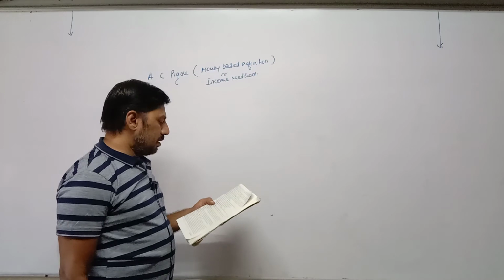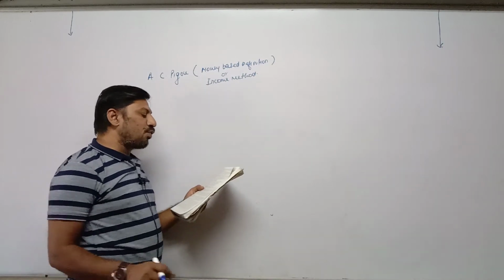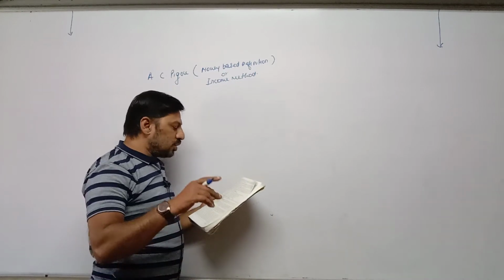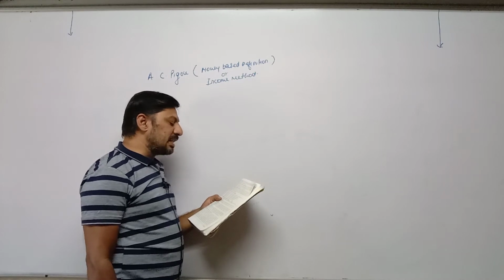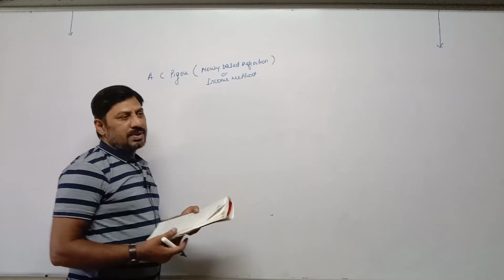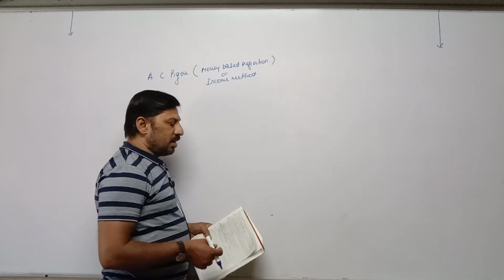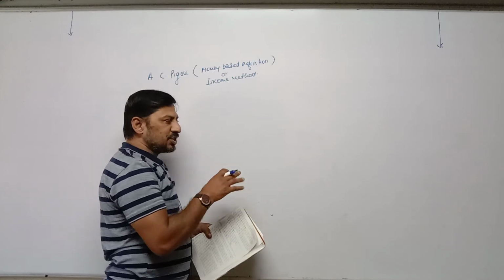Now money based, first two lines: national income is a flow of those goods and services whose payment has been done through money or which can be easily presented by money, means rent, then interest, then wages, then profit. So all expenditures, means incomes, we can express in money terms.